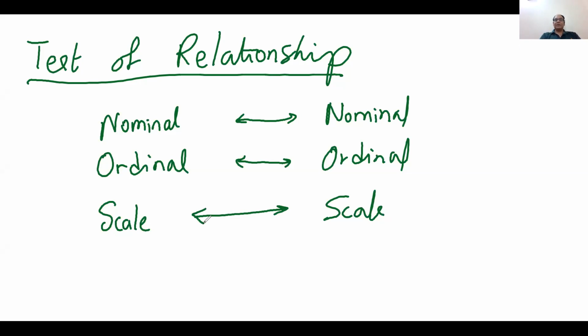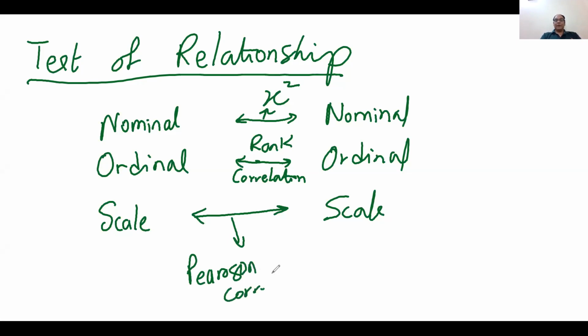The answer is that the first relationship is measured by the chi-square test. The second relationship is measured by the rank correlation test. And the third type of relationship is measured by the Pearson correlation test. So we have different tests for different types of relationships.